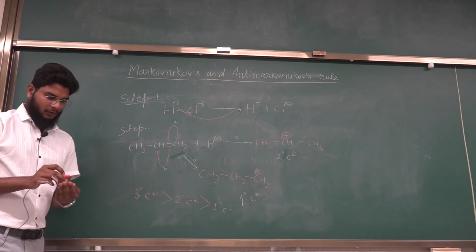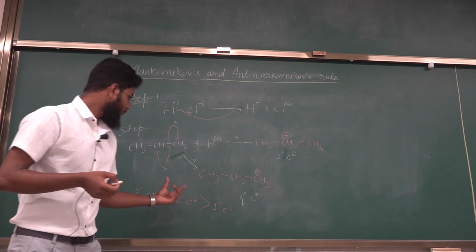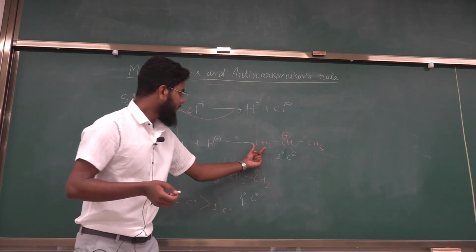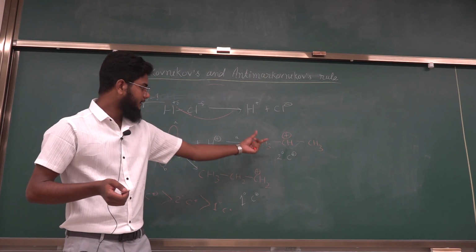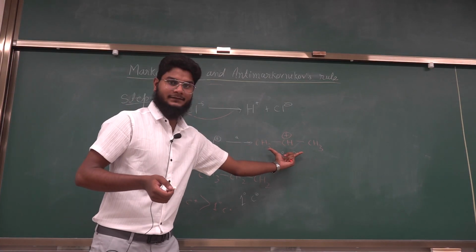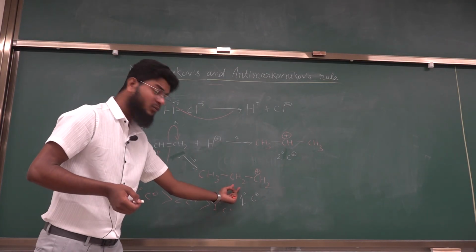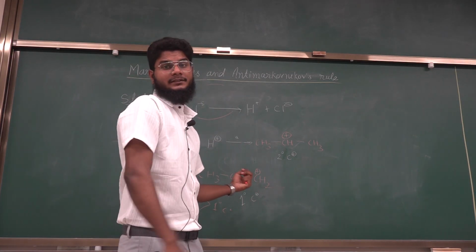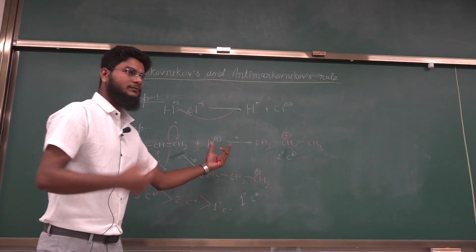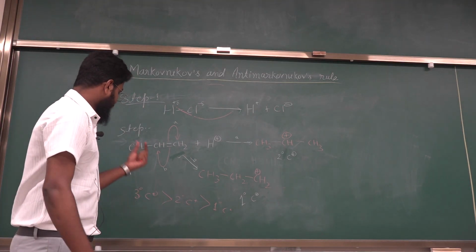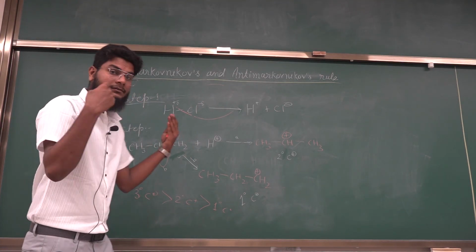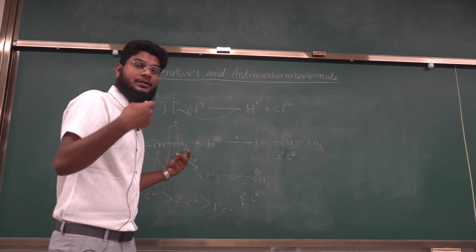Why is this? Because in case of 2-degree and 3-degree, there are alpha hydrogens. Here you can see 6 alpha hydrogens are there, which stabilize this intermediate. But in case of 1-degree carbocation, only 2 alpha hydrogens are there, so it is not that much stable. That's why 3-degree, in 3-degree there are 9 alpha hydrogens, so that is more stable.